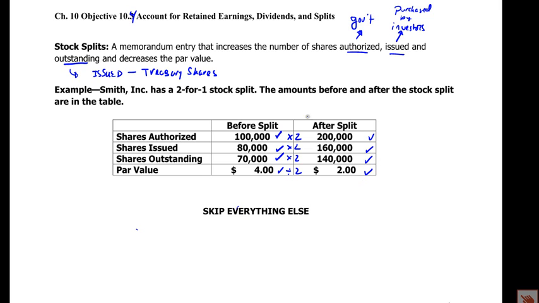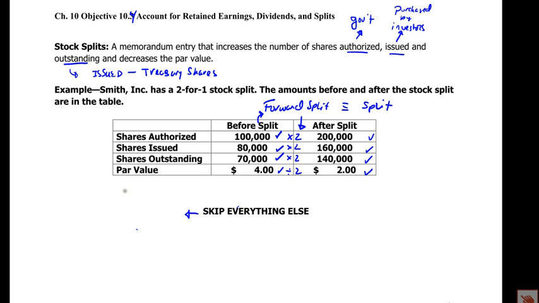All right. Now this split factor could be anything. It could be 2.6, 3.72, but you would do the same thing with it. You would multiply. There are such things as negative splits that would decrease the number of shares and increase par value. They do exist, but we're not going to deal with those here. So the only ones you'll see are what's technically a forward split, but if you hear the word split, that's what they mean. Now reverse split, they will always say reverse split.